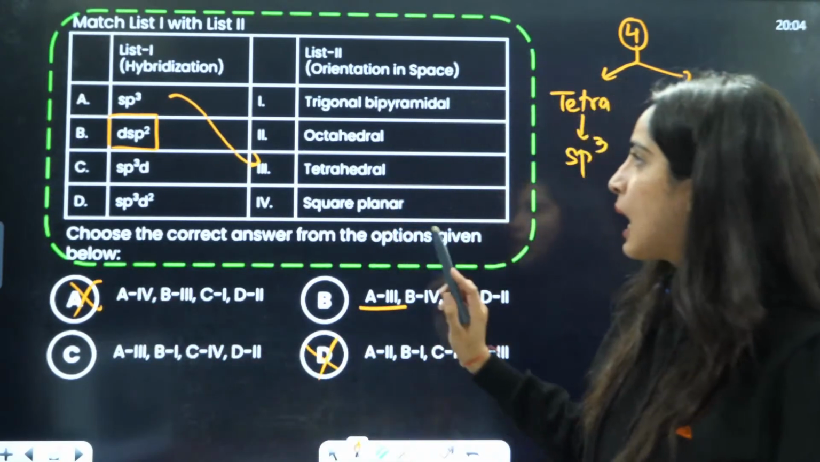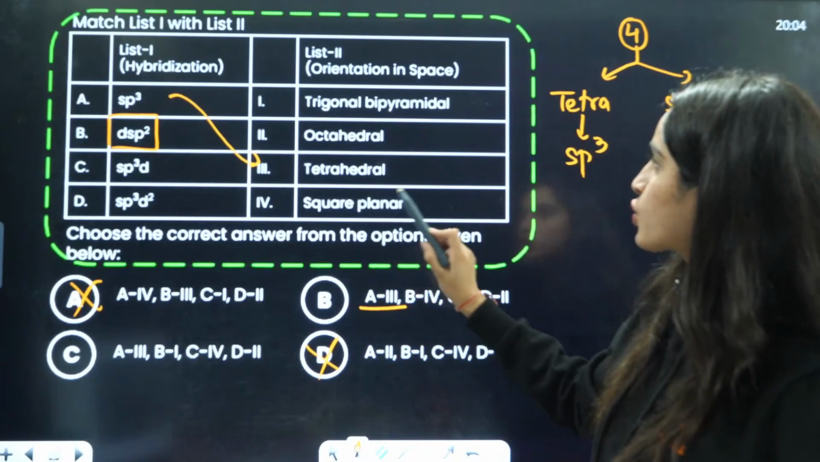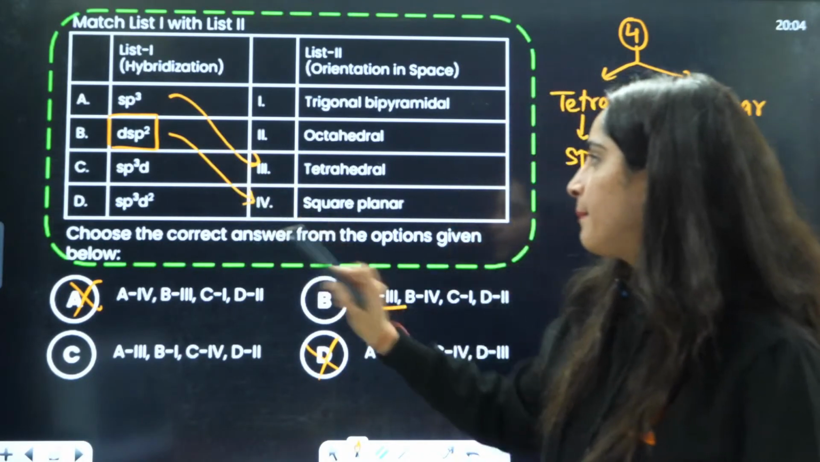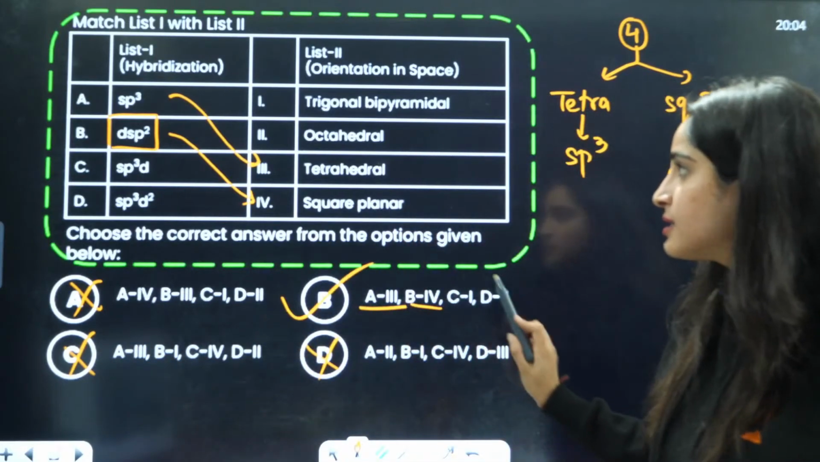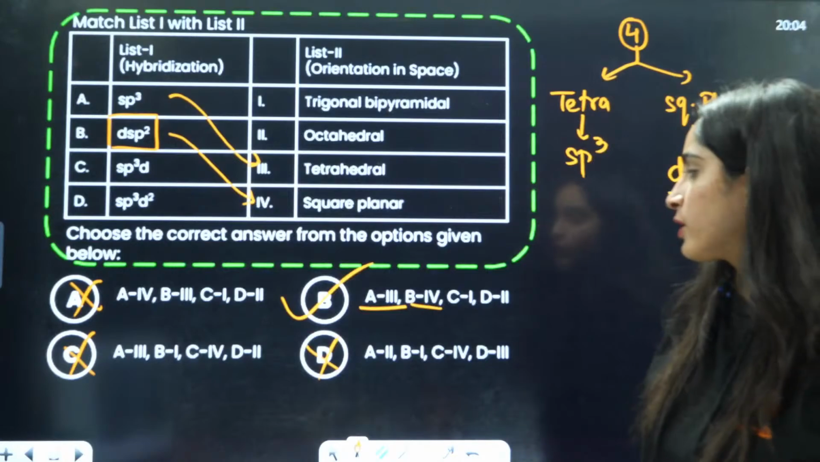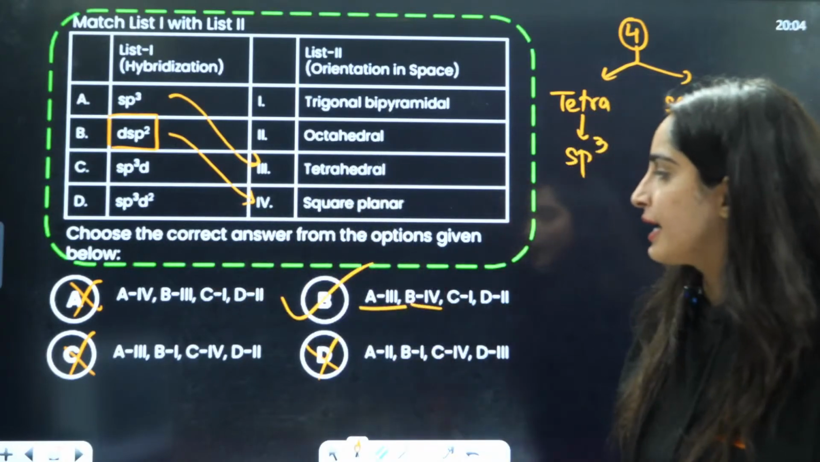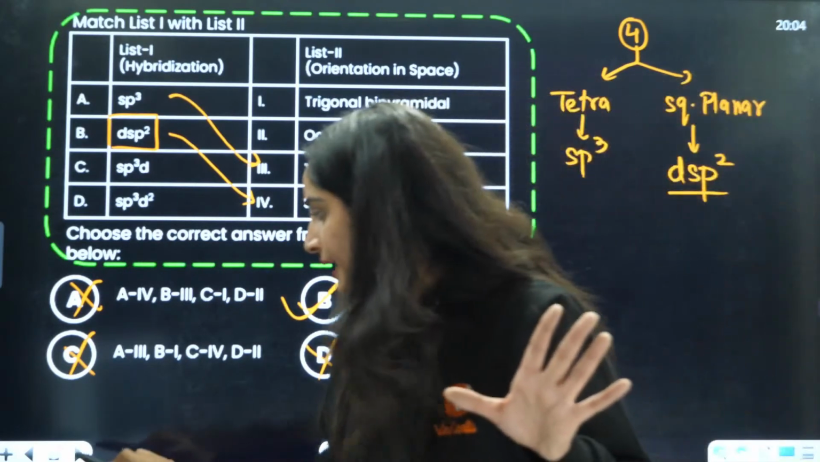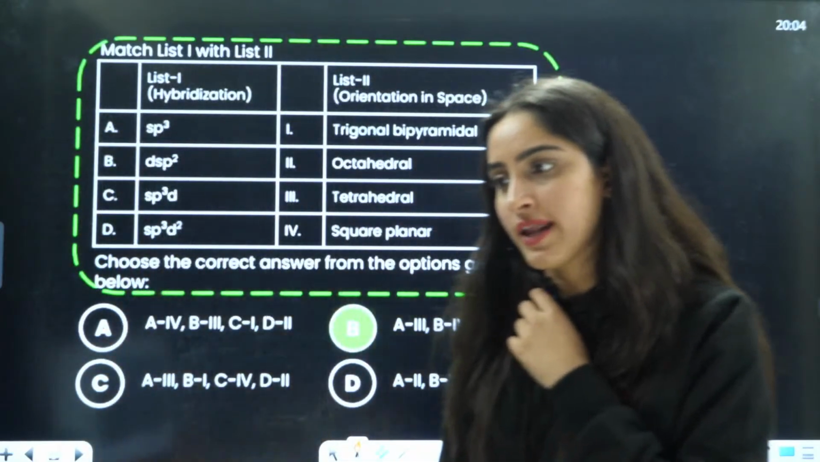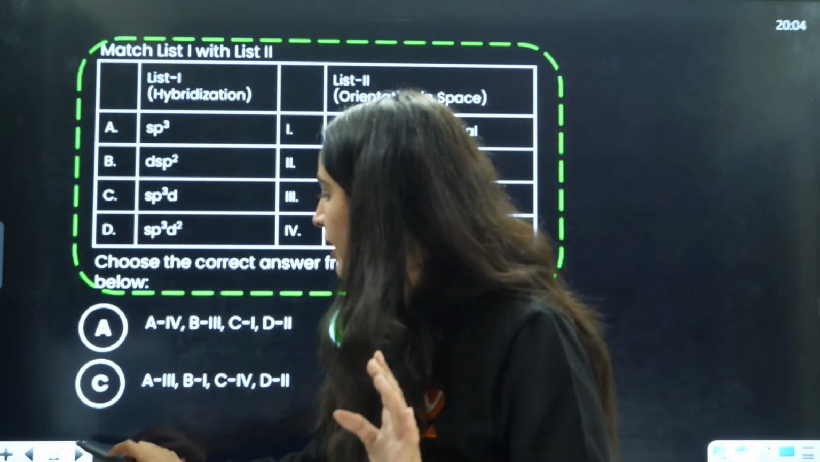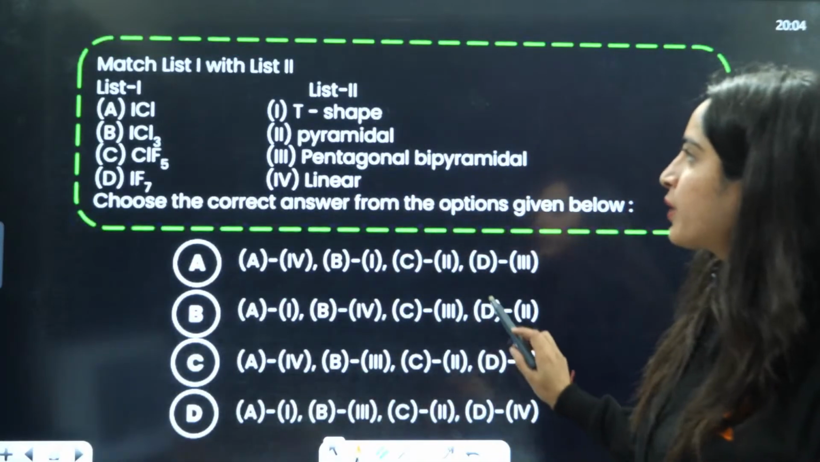This is eliminated. B is your square planar, right? So B is 4. Very good. So this is also eliminated. B is the correct answer. C is 1, that is trigonal bipyramidal. D is octahedral. So B will become the correct answer. Right? Okay. Yes. Very good. Now, next we have